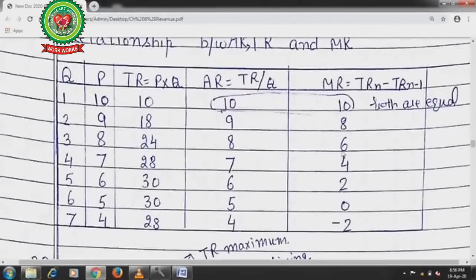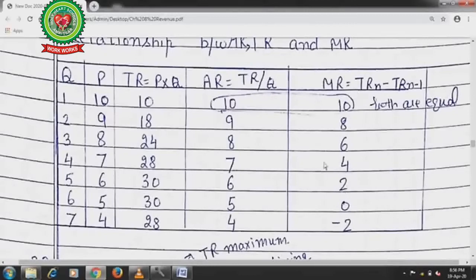In this way we can calculate all the total revenue, average revenue and marginal revenue. Now as you see, as production increases, the price continuously falls, and marginal revenue also falls.